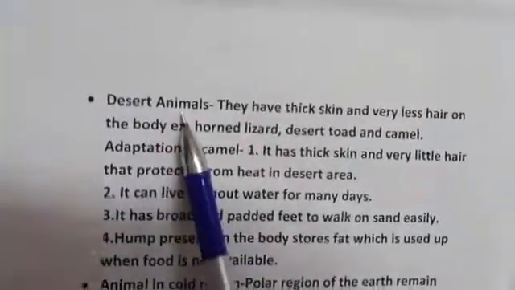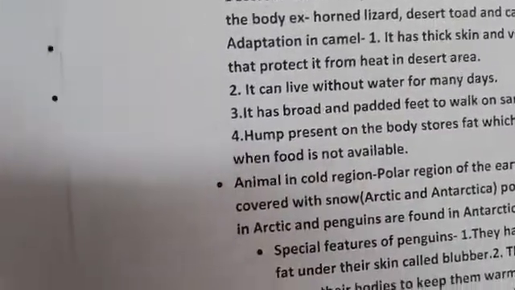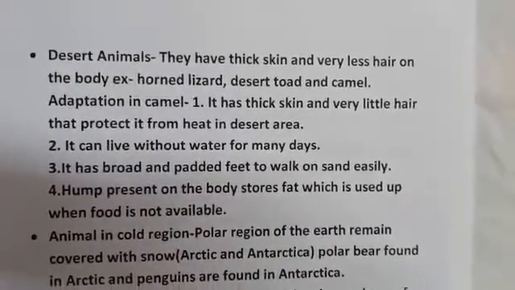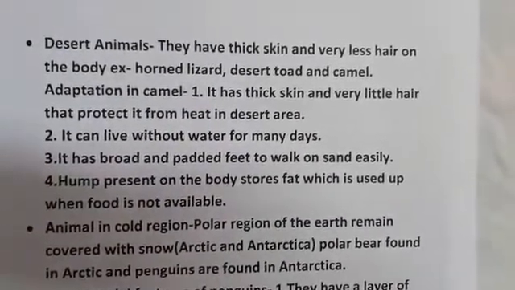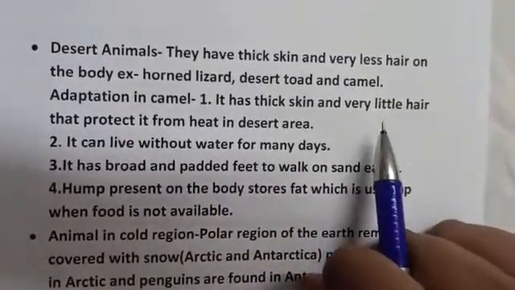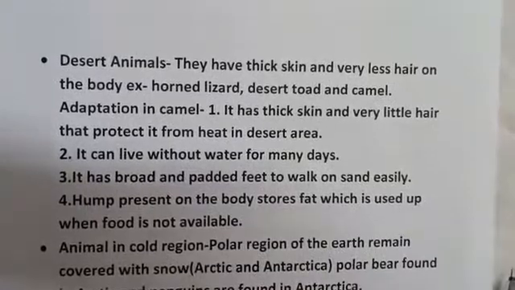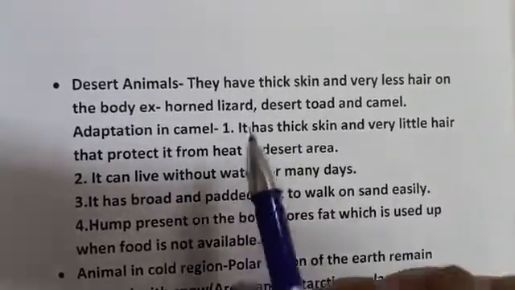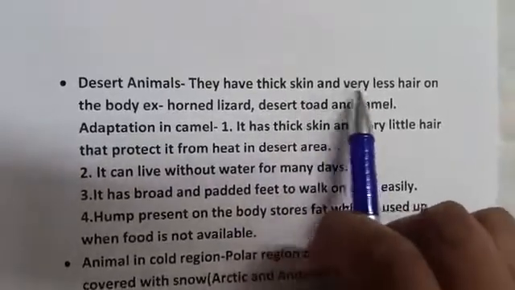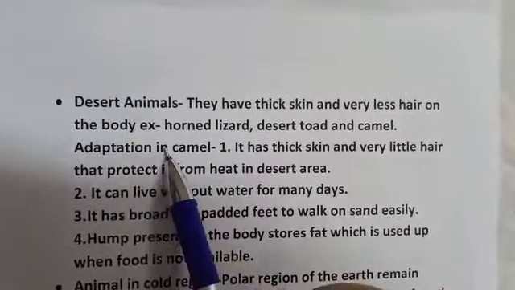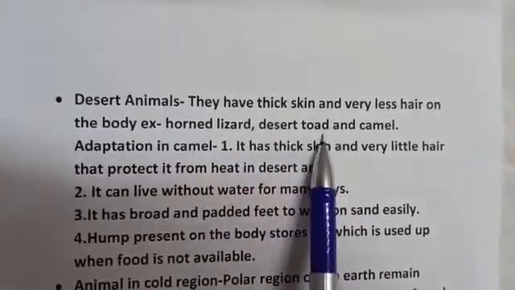Third is desert animals. You know, they live in a desert, and the desert is hot in the daytime and cold at night, with very little rainfall. So they have special features. They have thick skin and very little hair on the body. Examples: horned lizard, desert toad and camel.